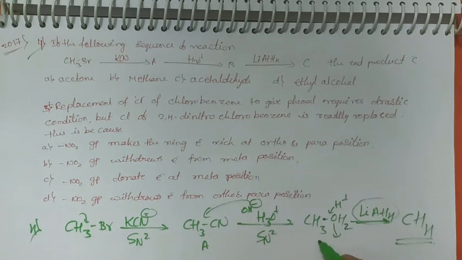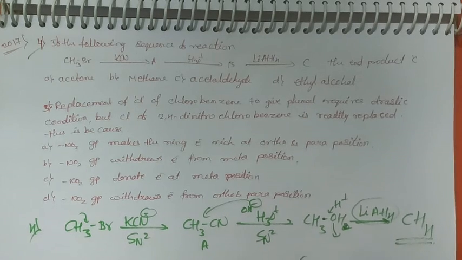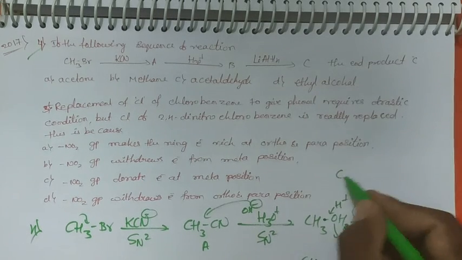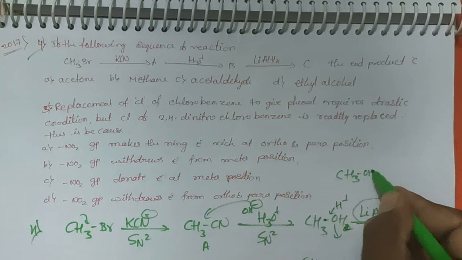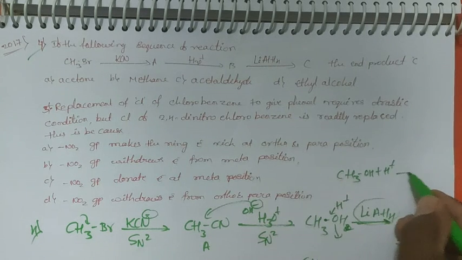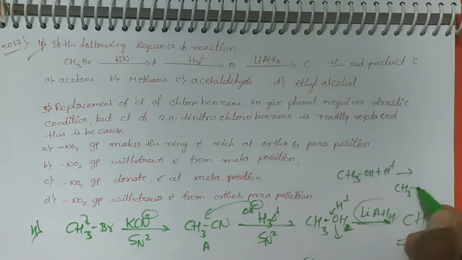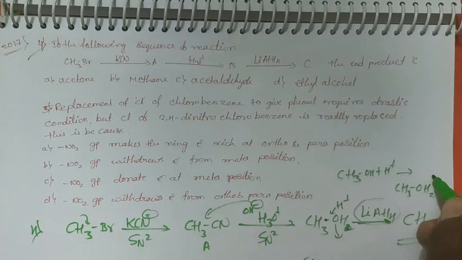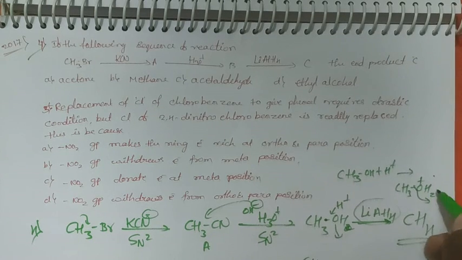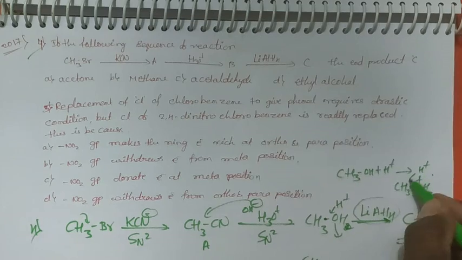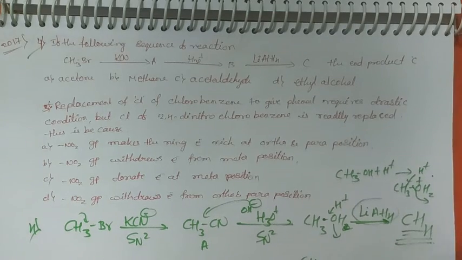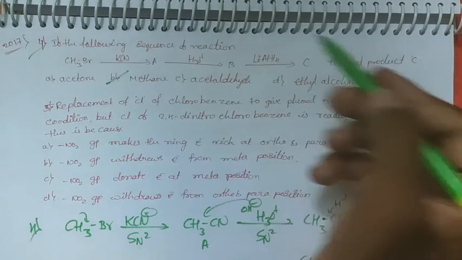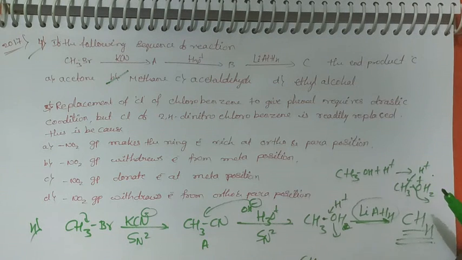Here CH3OH is there. If we are adding hydrogen, it is going to attack CH3OH2 plus. This OH2 plus goes outside as H2O and H plus attacks this one. Therefore, it forms methane as a product. So in this reaction, methane is the answer.